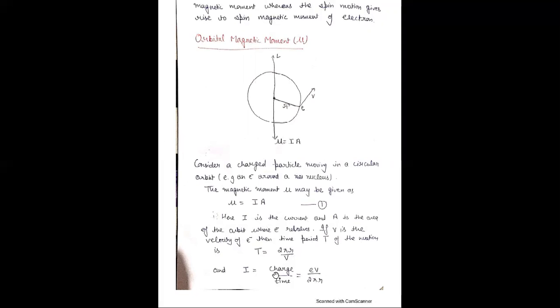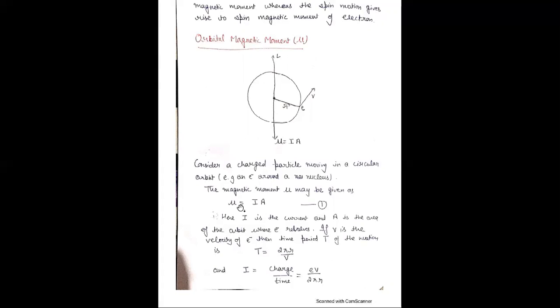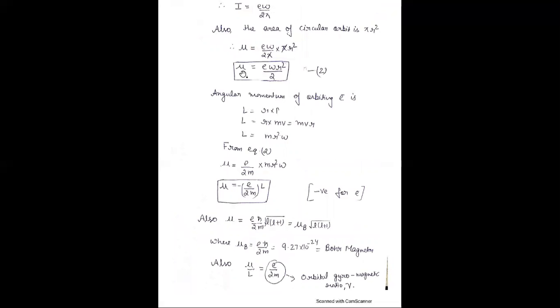Current we know is charge upon time. Here the charge is e and the value of time is 2 pi r by v. As we know, v is equal to r omega, the relation between linear velocity and angular velocity, and the net current is e omega upon 2 pi. I also know that the area of the circular orbit is pi r square. Put all these values in equation 1, mu is equal to i a. The net resultant magnetic moment is equal to e omega r square by 2.